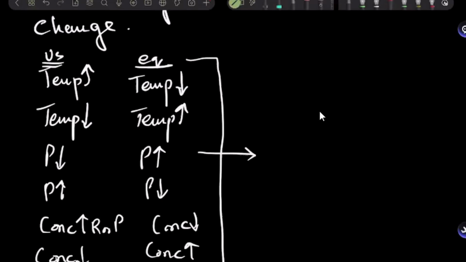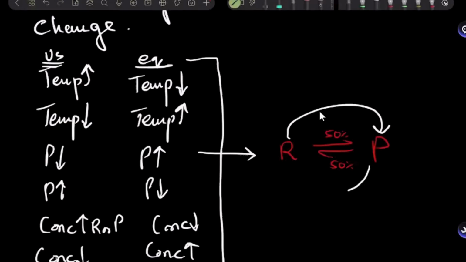So what equilibrium can do is only try to change the position of equilibrium. Right now, the position of equilibrium is equally distributed forward and backward, right? The only way this equilibrium can actually create a change, there's only one way. It can either move in the forward direction or move backwards.